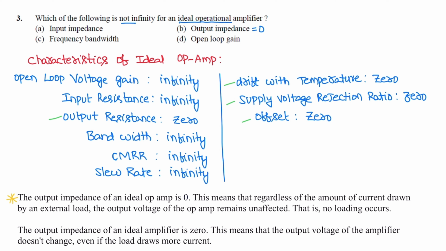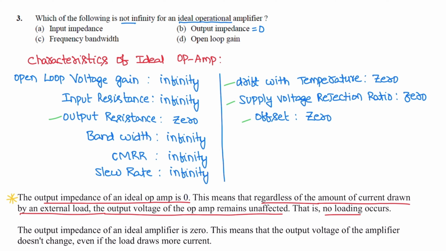The output impedance of an ideal amplifier is 0. This means that regardless of the amount of current drawn by the external load, the output voltage of the operational amplifier remains unaffected.